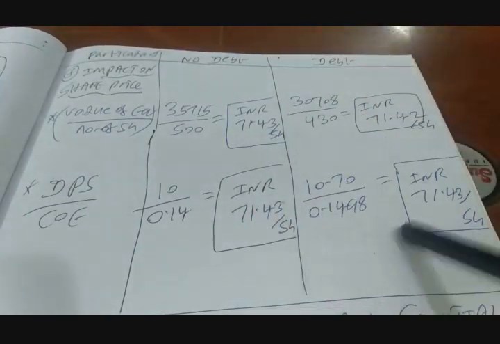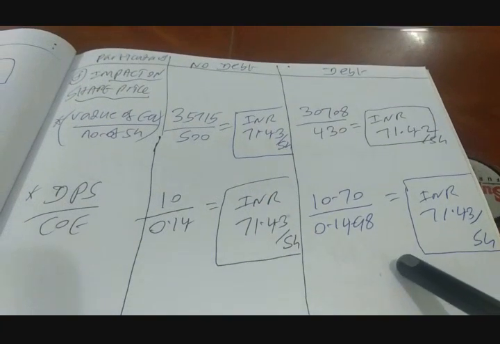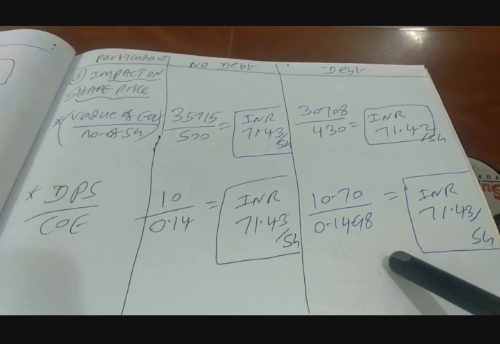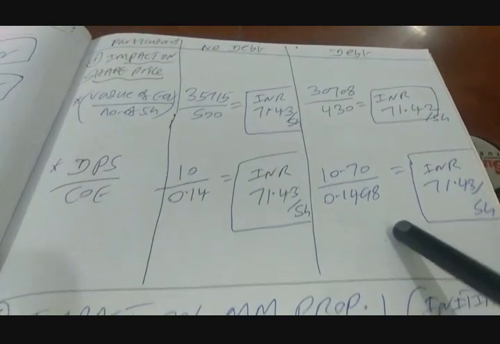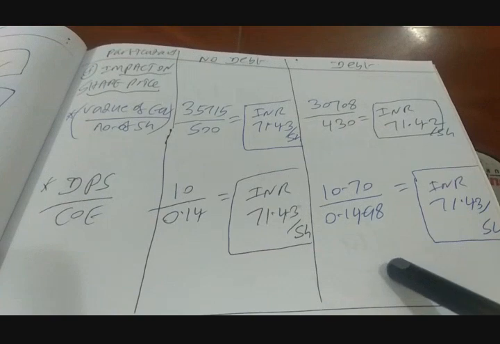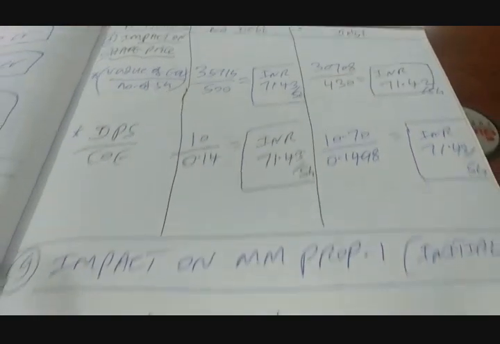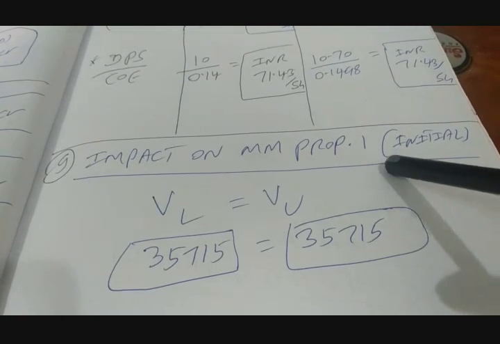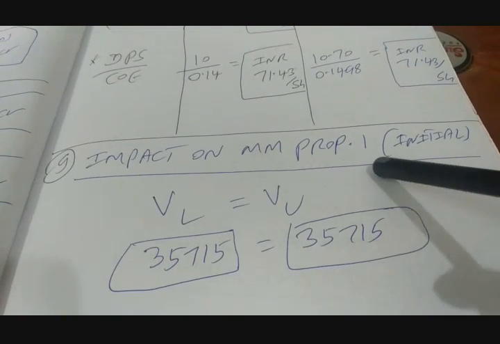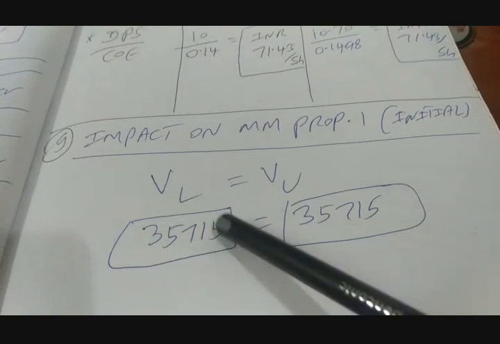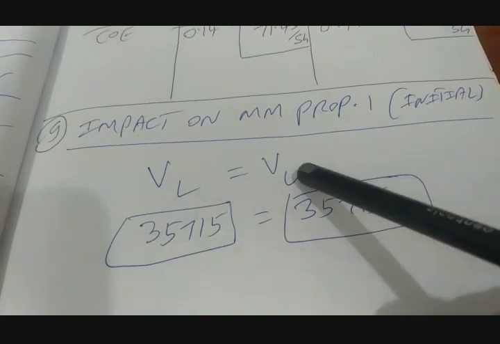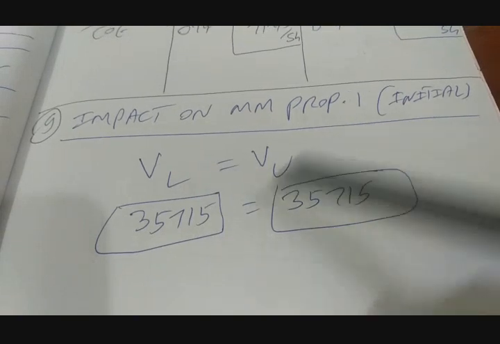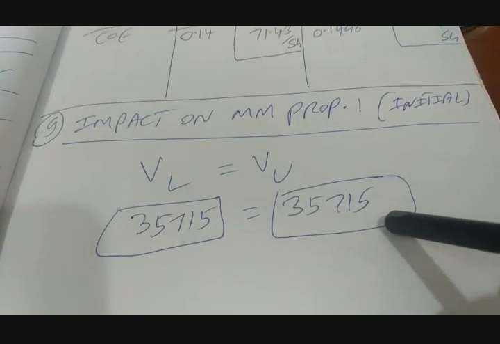So it looks like the recapitalization is not giving you the desired benefit of increasing the share price per share. The CEO will be disappointed when there are no taxes, right? Yeah, so let's go for proposition 1. What is the impact of recapitalization on proposition 1? Proposition 1 is this: VL is equal to VU. Value of levered firm is equal to value of unlevered firm. That is exactly what we are getting here, 35,715.